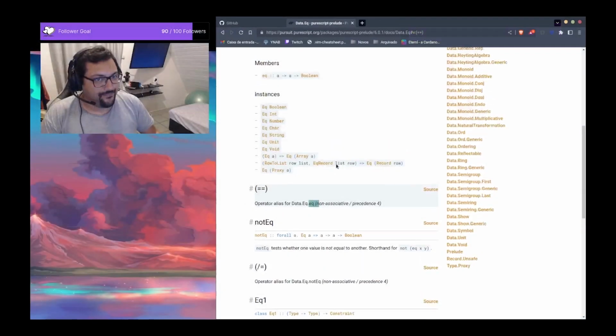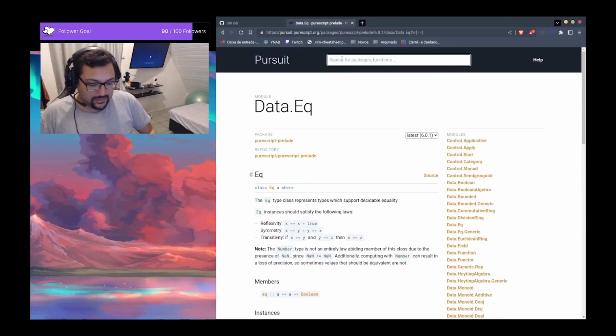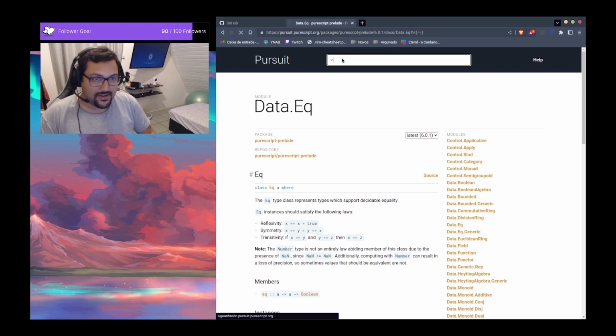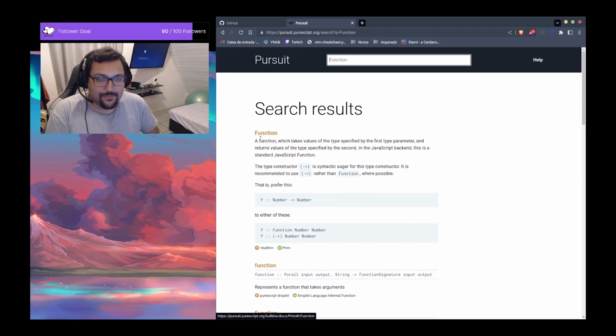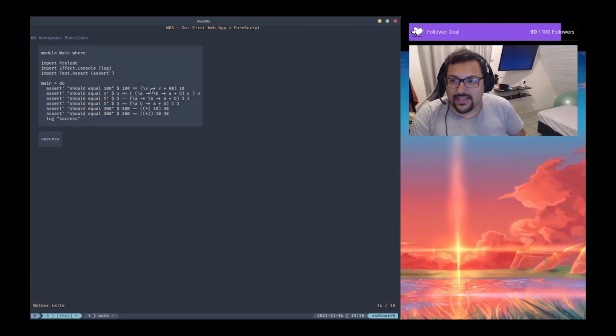And actually, if you take a look at Pursuit, and if you search for arrow here, in the Prelude module, you're gonna see there's a type constructor for this arrow function. So the arrow itself is also an operator, which is also a type constructor. Just to show you that this guy here is also an operator.